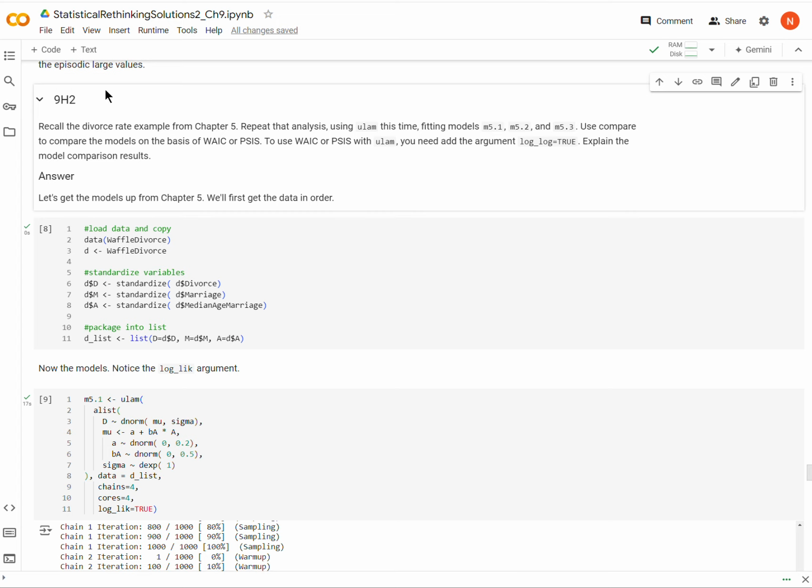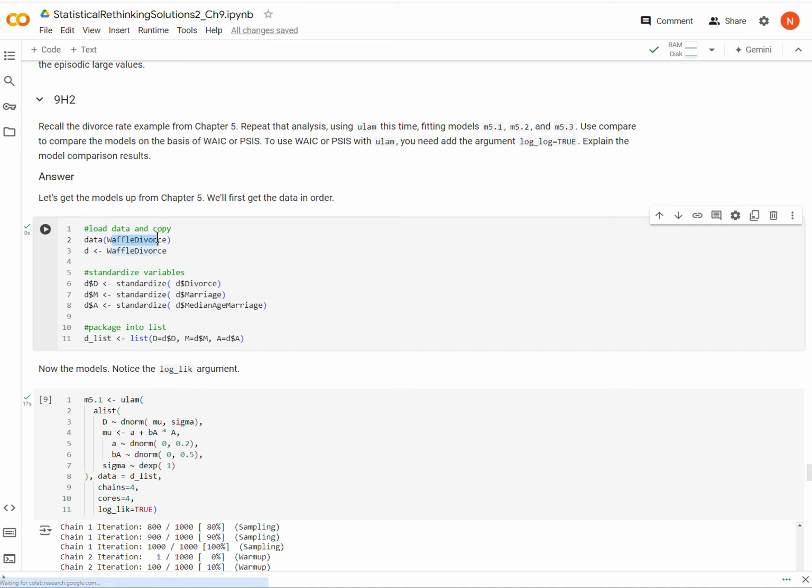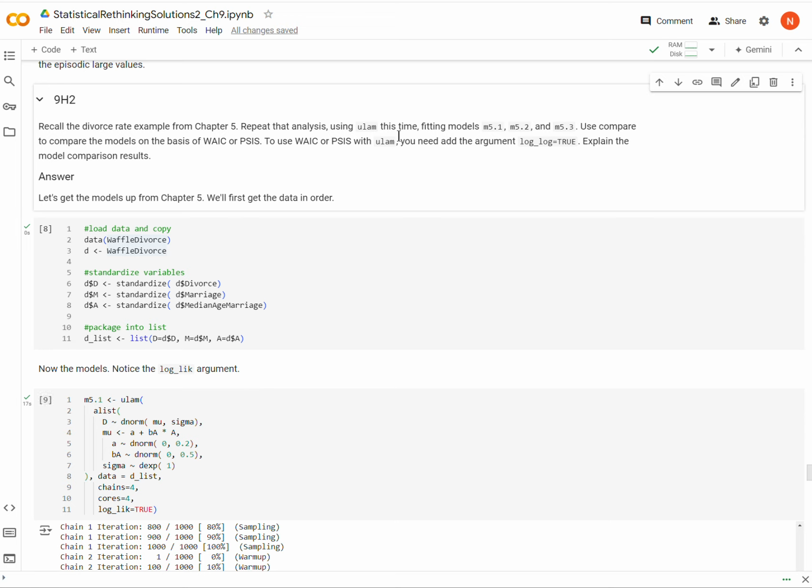Okay, so we are in Statistical Rethinking, second edition. We're in chapter 9, and we're on the hard questions. We're on question 9H2. We are to go back to a model that we played with in earlier chapters, chapter 5, the divorce model. I believe it's called WaffleDivorce. Yeah, the data is called WaffleDivorce. And I'll show you the models here, or you can look in the book.